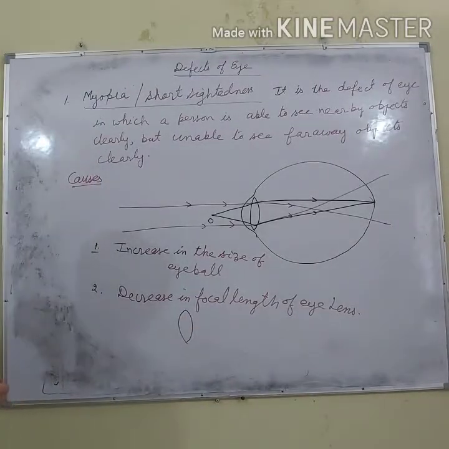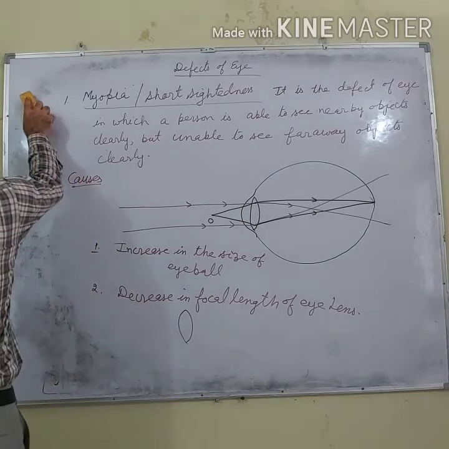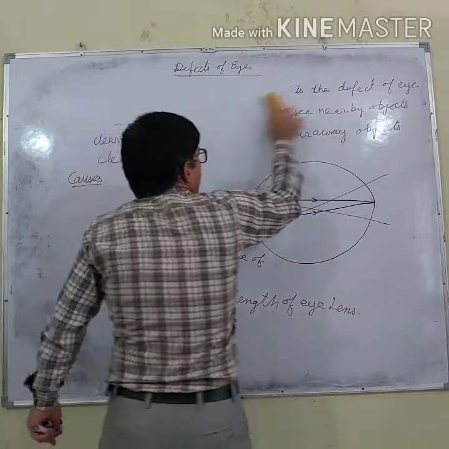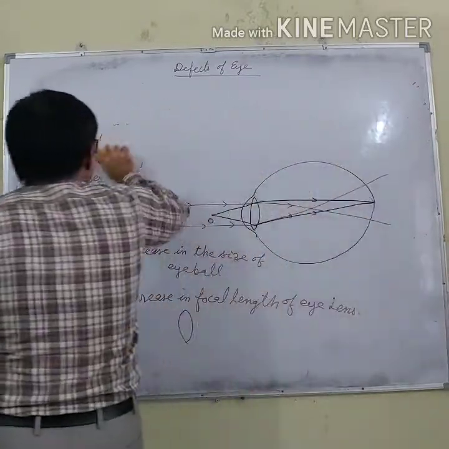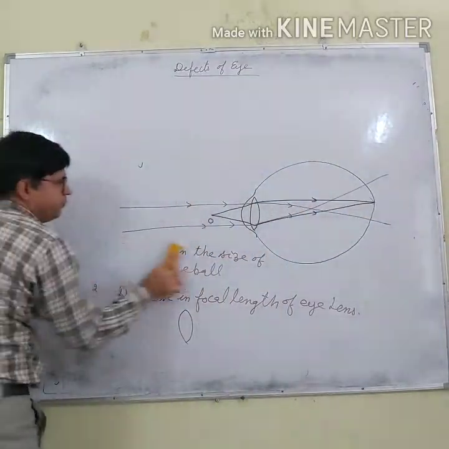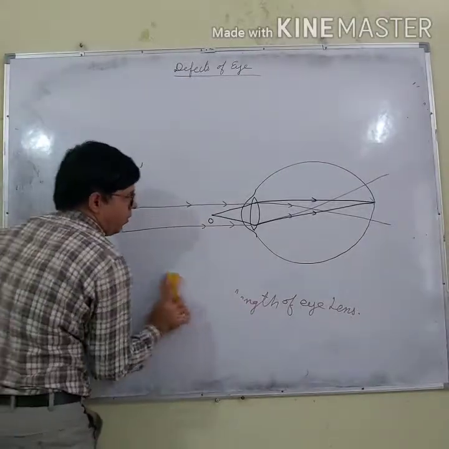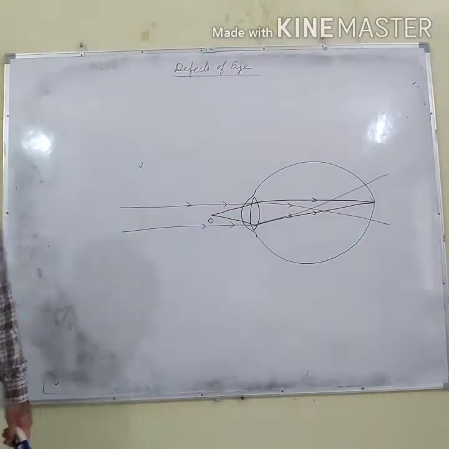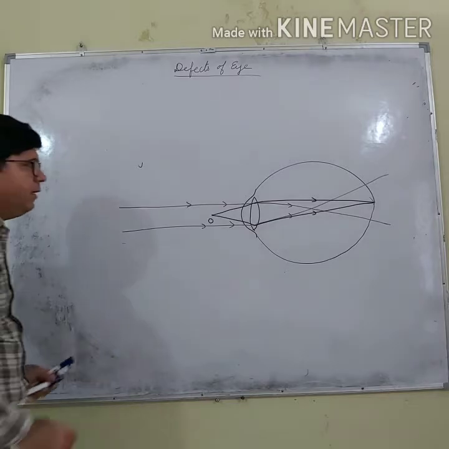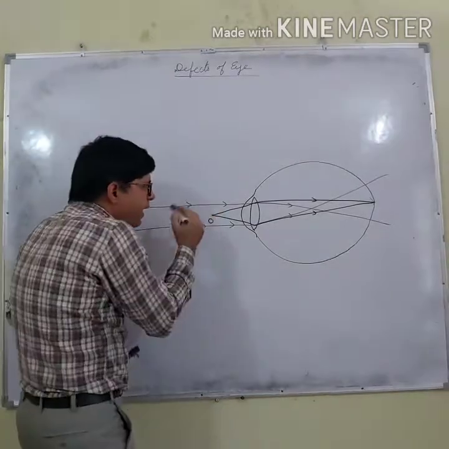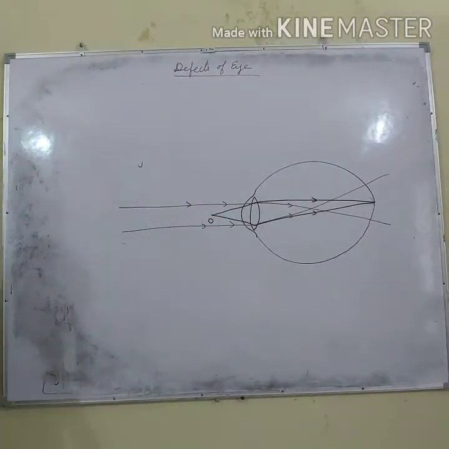Now, how can we correct this defect? What do I need? I need a concave lens to correct this defect.